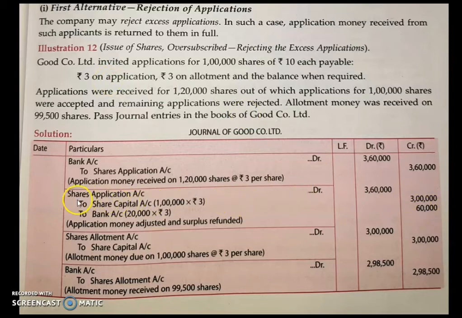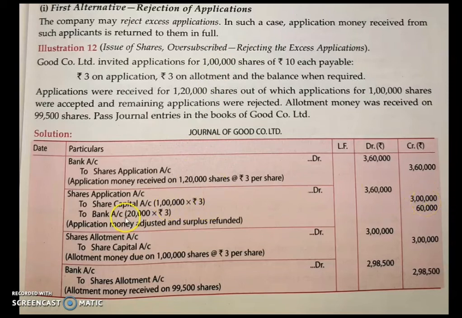Let us see the journal entry first. Share application account debited to share capital account and to bank account. Share application amount, you have to write the same money you have written in front of share application. Then for share capital account, how many shares were issued by us? 1 lakh. That 1 lakh into the application money, 3 rupees. So 1 lakh into 3 will give you 3 lakh.